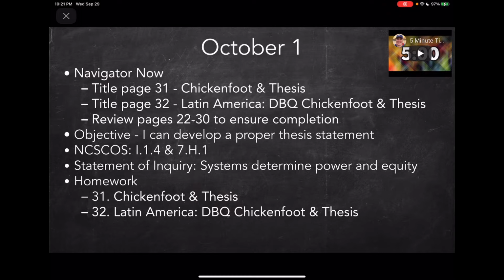All right, hopefully you're ready to roll. Today we are going to continue with that objective to develop a proper thesis statement. That is our focus today. And your homework is to complete pages 31, Chicken Foot and Thesis, as well as 32, Latin America, DBQ, Chicken Foot and Thesis. So let's talk about what we did yesterday.